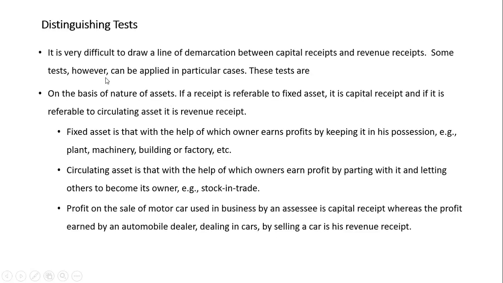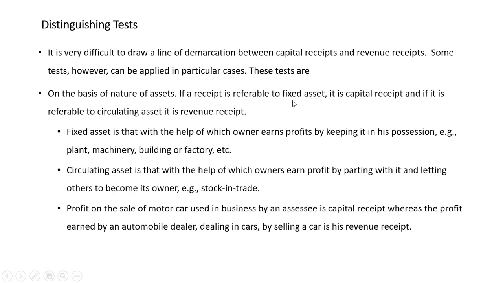So how to determine? These are the tests you need to draw. It is very difficult to draw a line of demarcation between capital receipts and revenue receipts. Some tests, however, can be applied in particular cases. These tests are on the basis of the nature of the asset. According to the nature of the asset, we will determine whether it is a capital receipt or a revenue receipt.